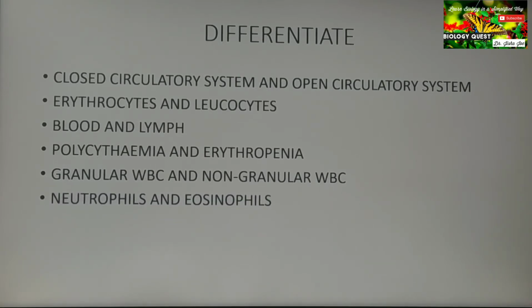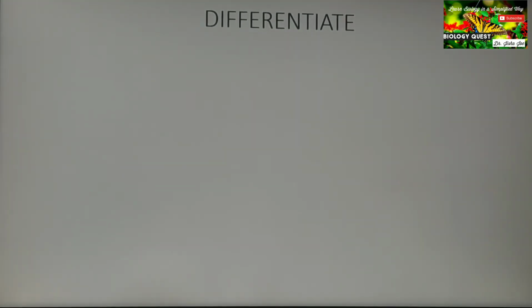Neutrophils and eosinophils: for this also you should know all the differences, for example based on the nucleus, based on their function. Whatever differences you study, mark them and study. Eosinophils and basophils: just as I told in the previous question between eosinophil and neutrophil, the same thing here also. Based on the nucleus, the number of lobes of the nucleus can be asked mostly.